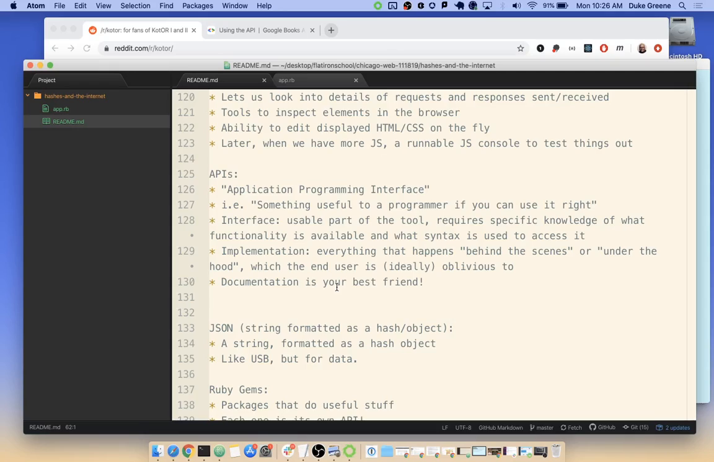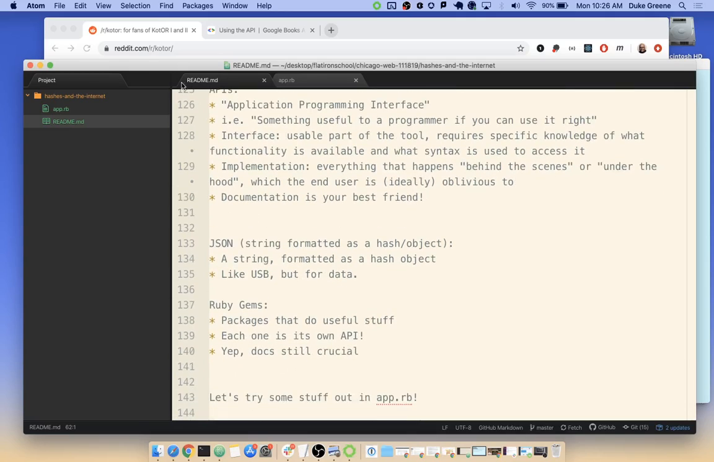Because they're not going to say no to you, but the documentation will be very clear on the limits of how you're supposed to use a tool. JSON, as I just showed up here, is just another data type, right? It is a string formatted as a hash object. JSON exists kind of like what USB does in the physical world. It's a very easy way to pass data back and forth.